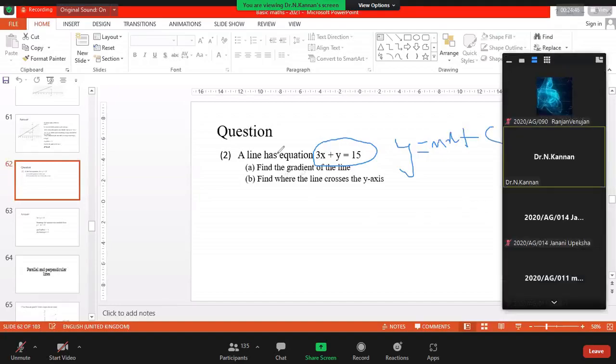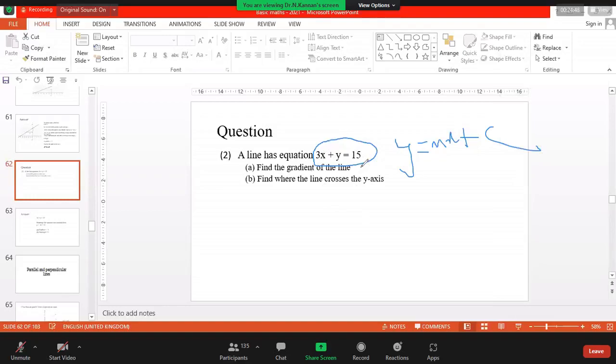If you are able to develop that, you can simply understand the slope and the intercept. So you keep the y on this side, then you take this one to this side. Then you can say y is equal to,